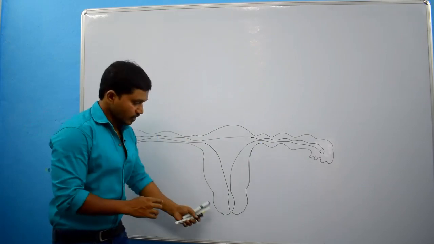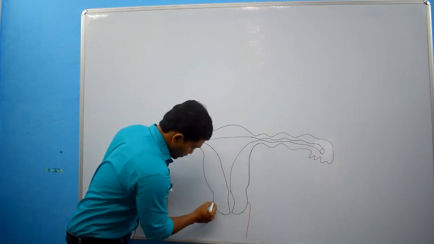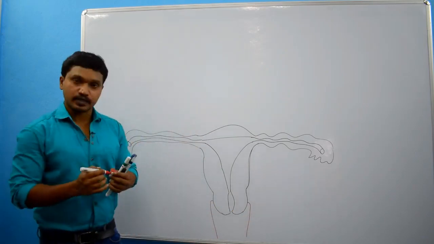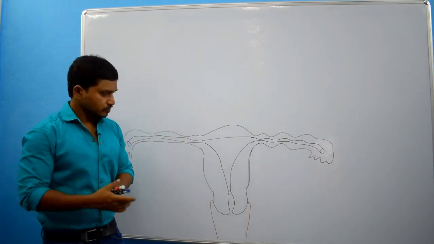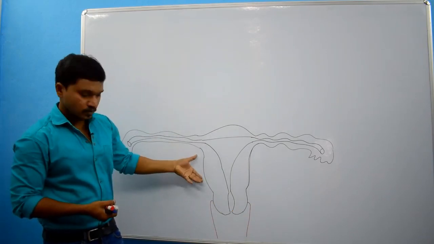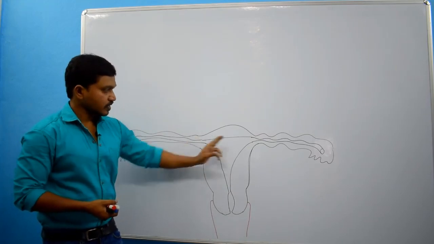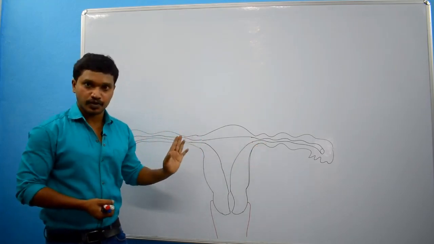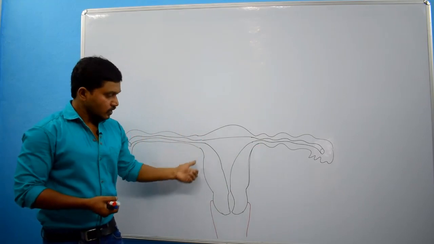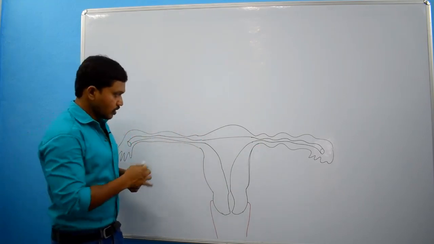Right, and the cervix will be opening into the vaginal canal or vaginal cavity. This is the fundus, this is the body, and this is the cervix, and on either side there will be openings of the fallopian tubes.